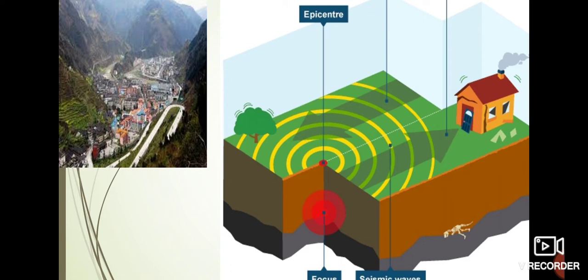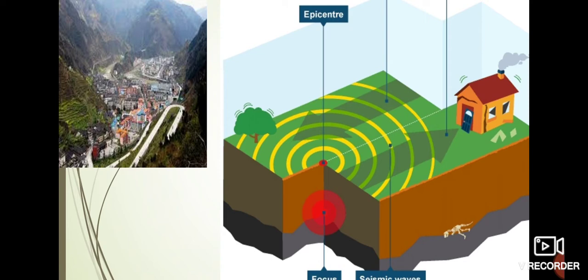So there are three types of earthquake waves: P waves, S waves, and L waves. P waves mean primary waves. Primary waves are longitudinal in nature, and they travel much faster than other waves, and they can pass through solids, liquids and gases. Secondary waves are known as S waves, which move at right angles to the direction of travel, and these waves can pass only through solids.